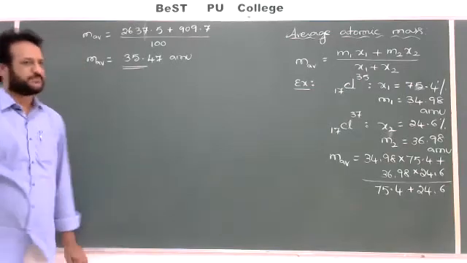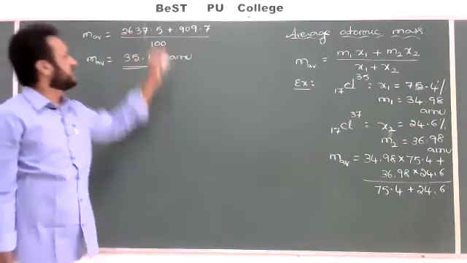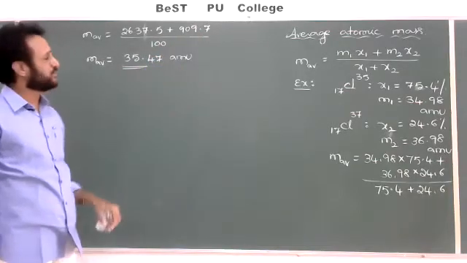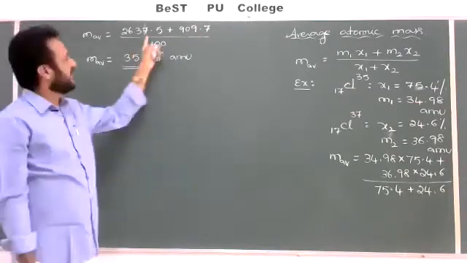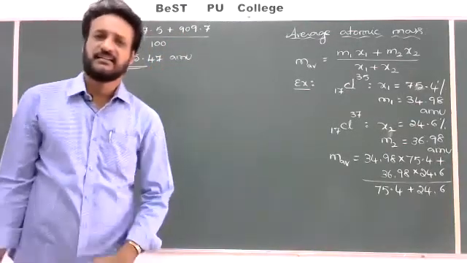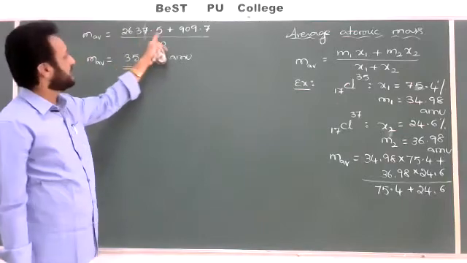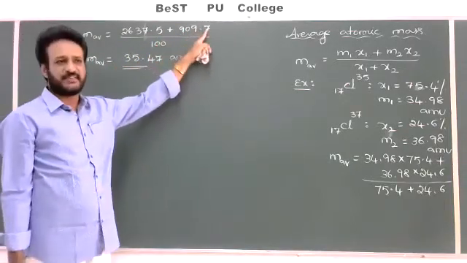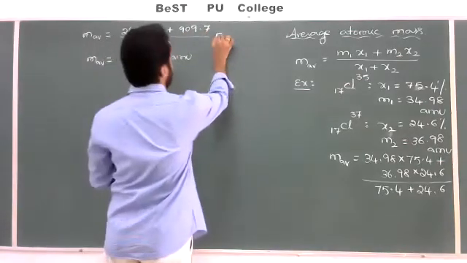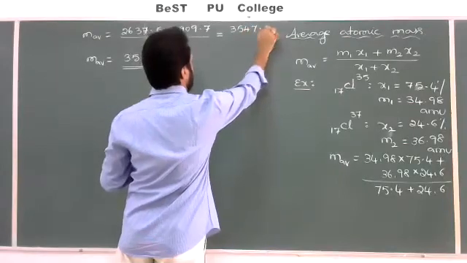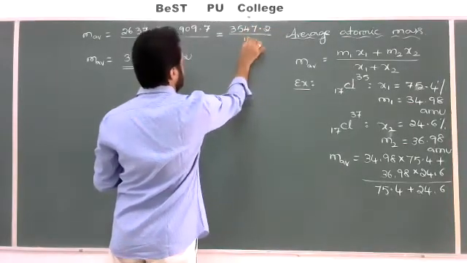So check the value: 2637.5 plus 909.7, how much will you get? Using the calculator, 2637.5 plus 909.7 equals 3547.2, divided by 100.